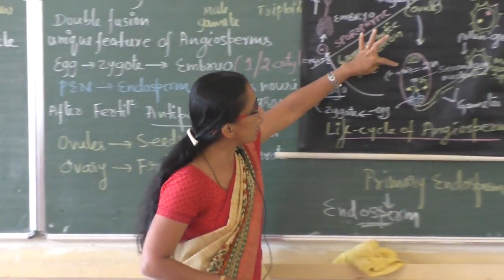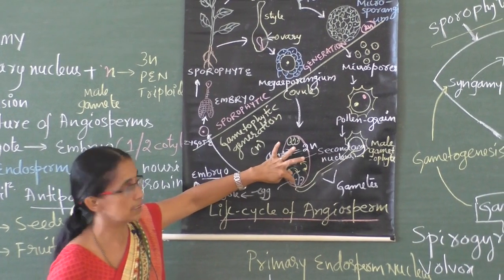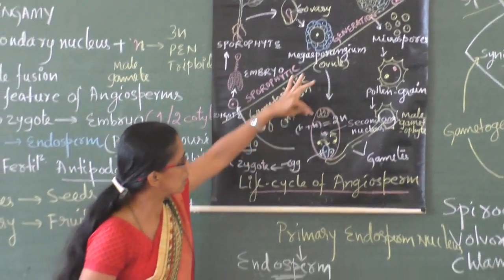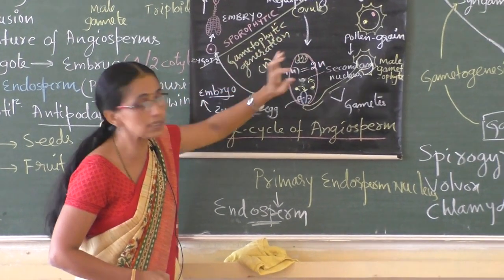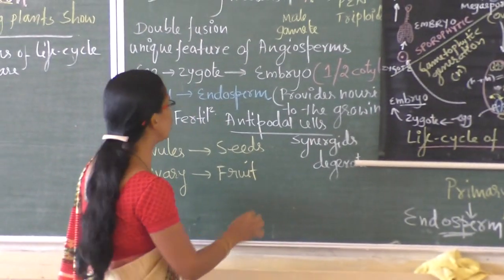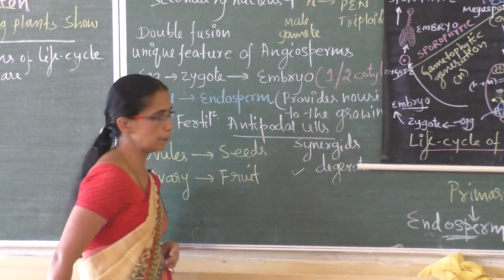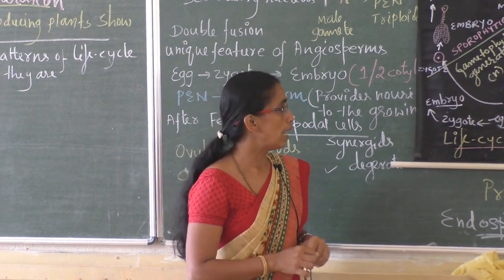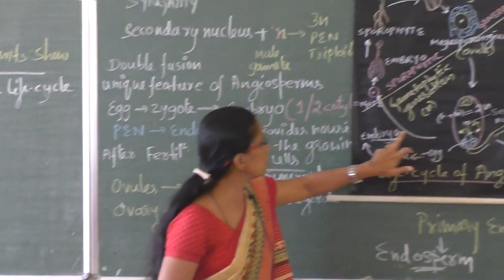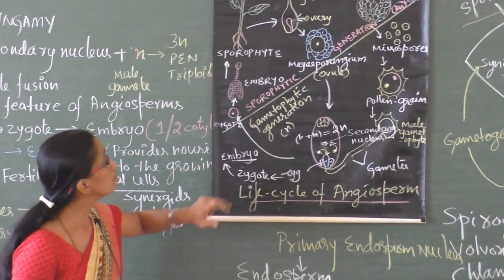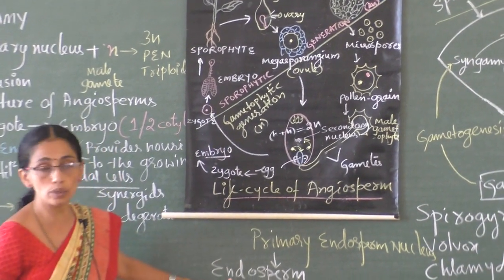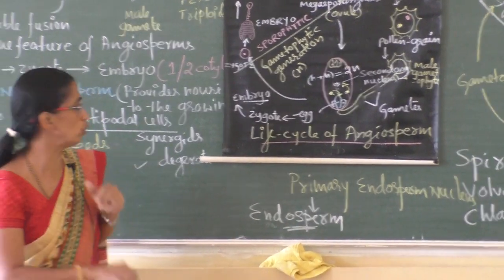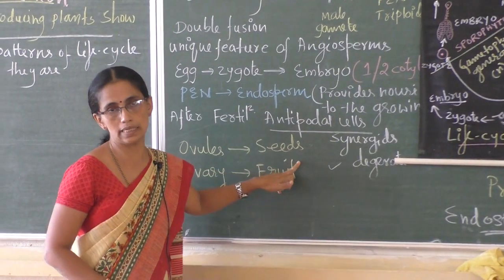What happens to the antipodal cells and synergids? After fertilization, the antipodal cells and synergids degenerate and are lost. All these events occur inside the ovule. When the egg changes into the embryo and the secondary nucleus changes into endosperm, the ovule changes into the seed.